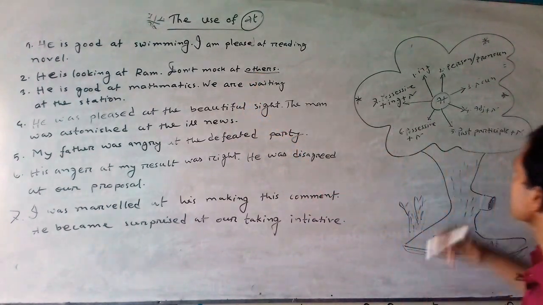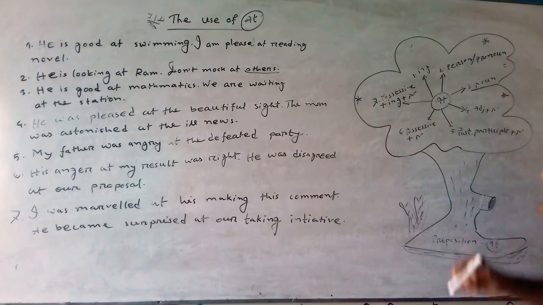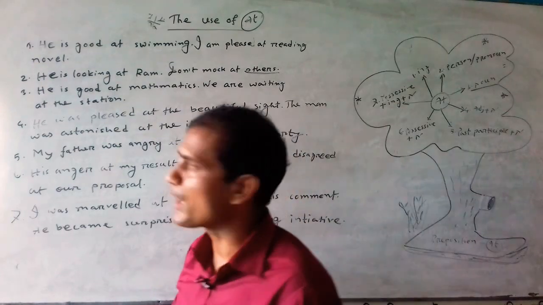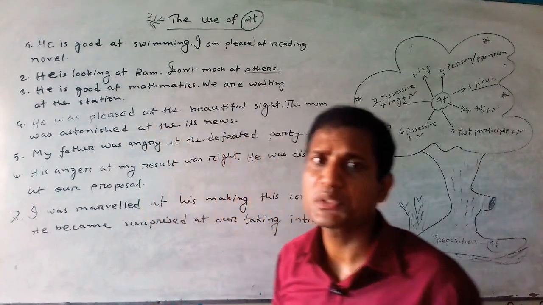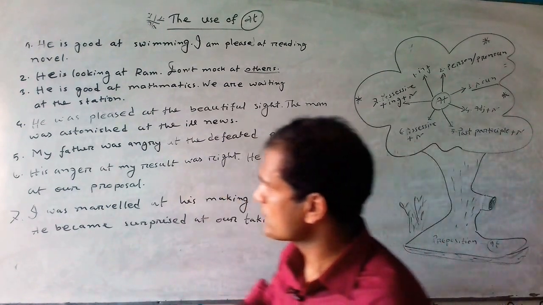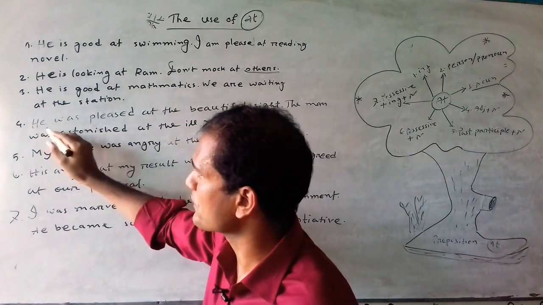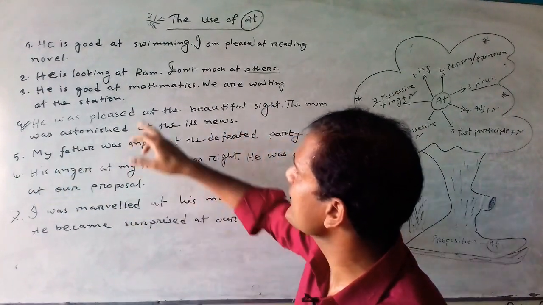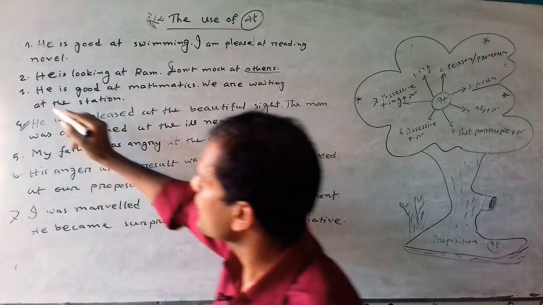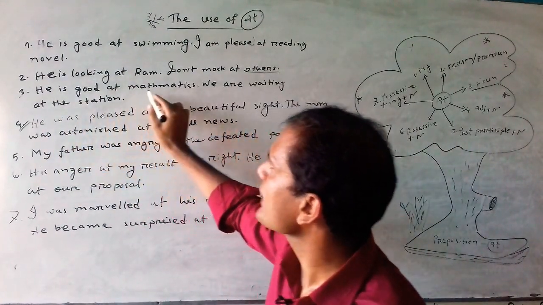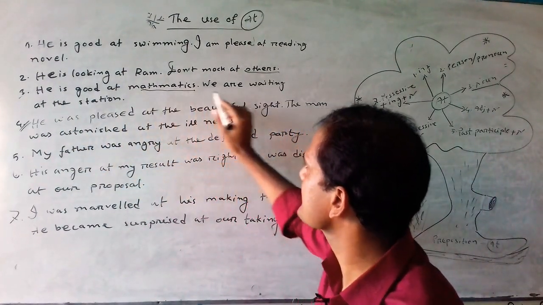Rule number 3. Rule number 3 indicates a special noun. After the preposition at we can use a noun. For example, he is good at mathematics.